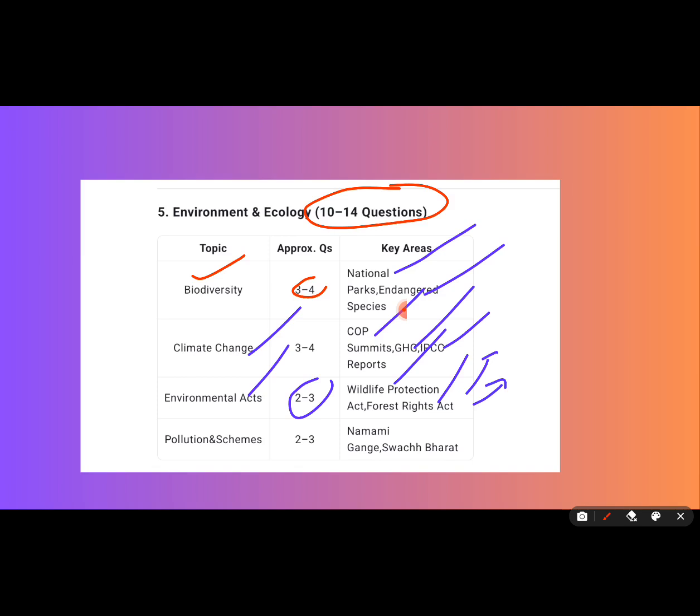Recently there was an issue in Hyderabad, HCU. So focus on such topics, current affairs related topics, pollution and schemes. Of course, recent schemes mentioned in the last 2 years, schemes for the environment and ecology by the Indian government. You can focus on the budget speech of the finance minister for these recent schemes. Also, if you focus more on previous year questions, that is more than enough for this topic. You'll understand what to study and what to leave.